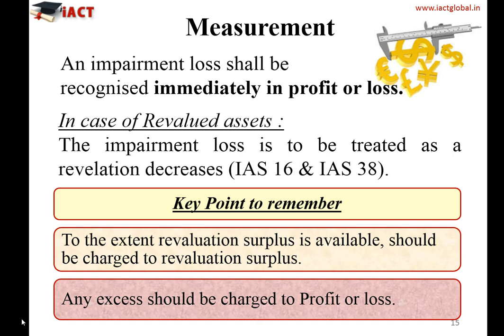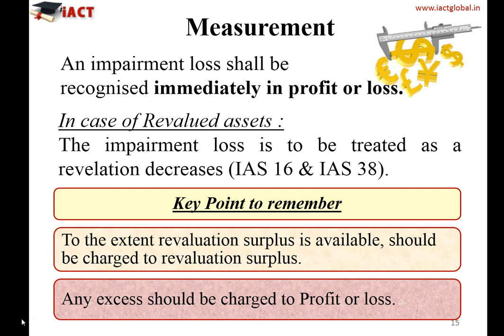However, let me help you recall that in case of property, plant and equipment, we have two models. One is the cost model and another is the revaluation model. And we already know that in case of the revaluation model, whenever the value of an asset increases, we recognize that notional value as a revaluation surplus in other comprehensive income.